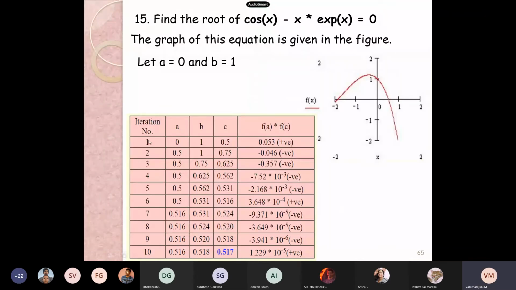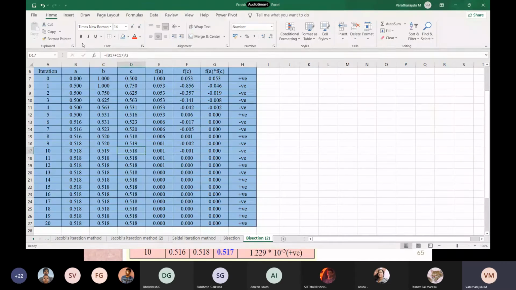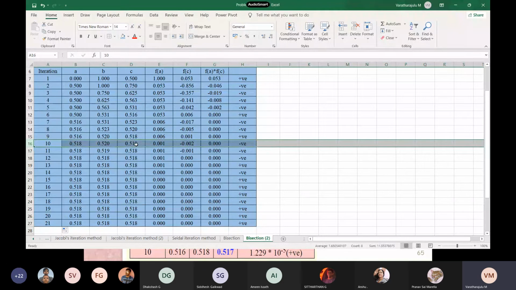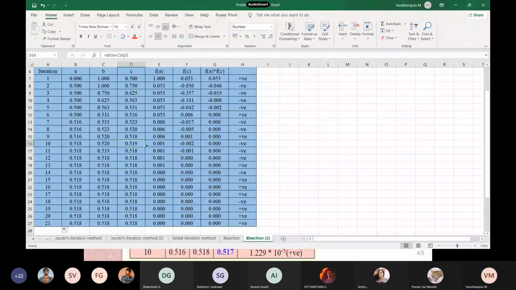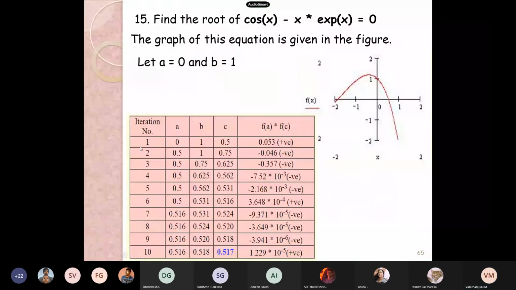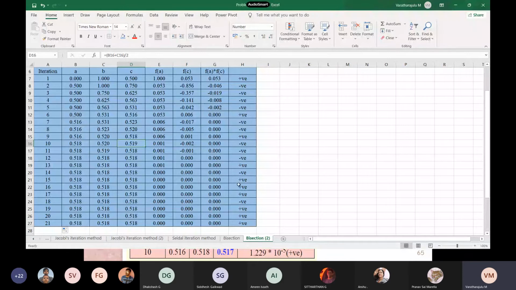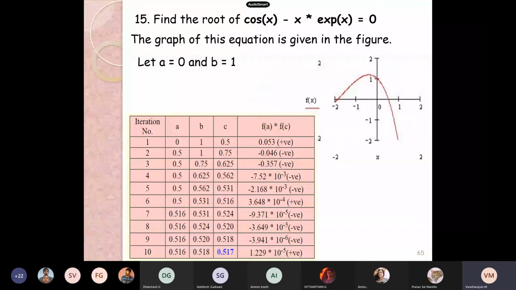Here the initial iteration took 1 and 1 2. By continuing this to the 10th iteration, with some numerical changes, we are getting 0.519. Very clear.